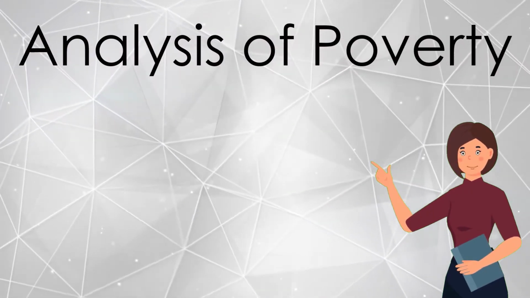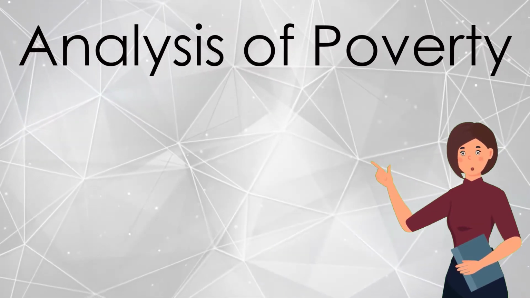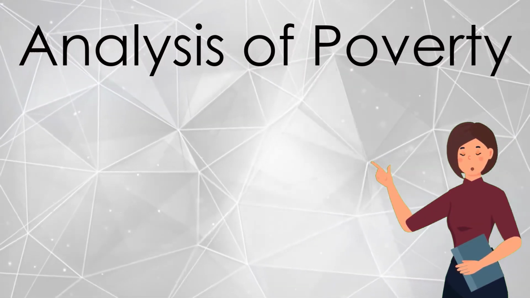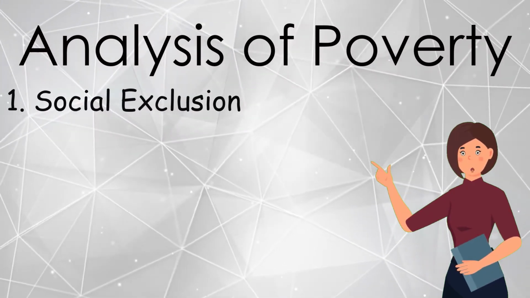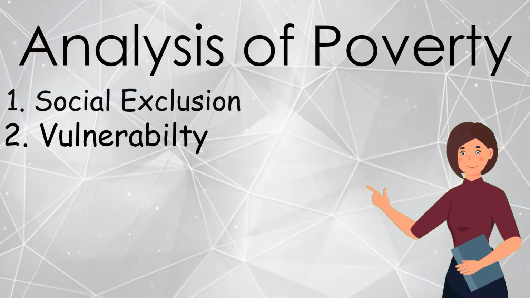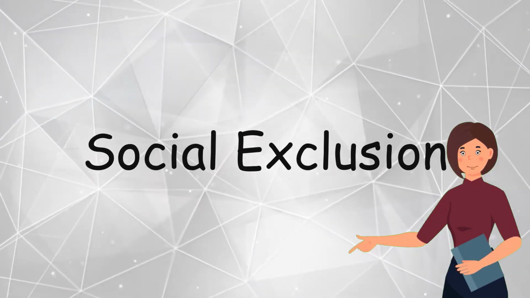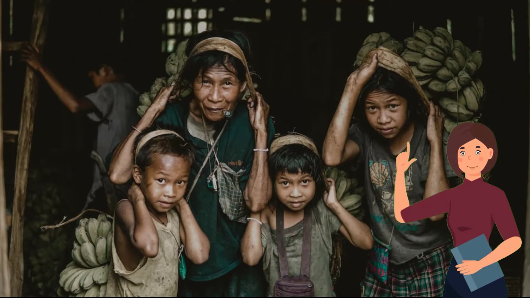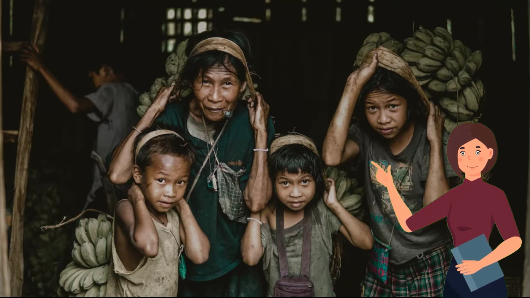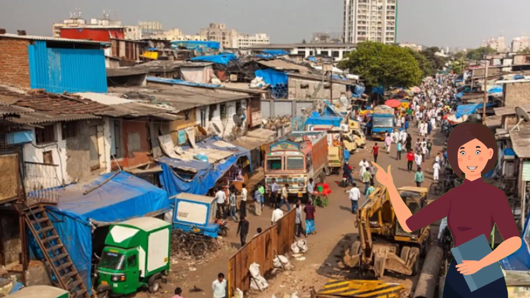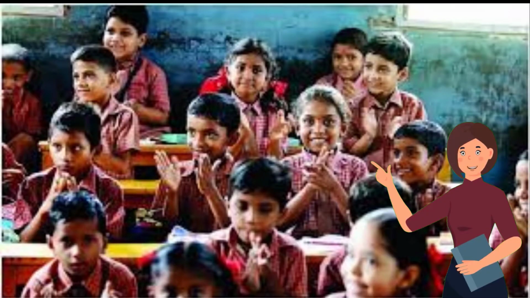Here, we can see the analysis of poverty is based on two ways. One is social exclusion and another one is vulnerability. Now, social exclusion. Social exclusion is a complex and multi-dimensional process. Here, poverty is deprivation due to a lack of resources, both material and non-material. For example, income, housing, health, education, knowledge and culture.